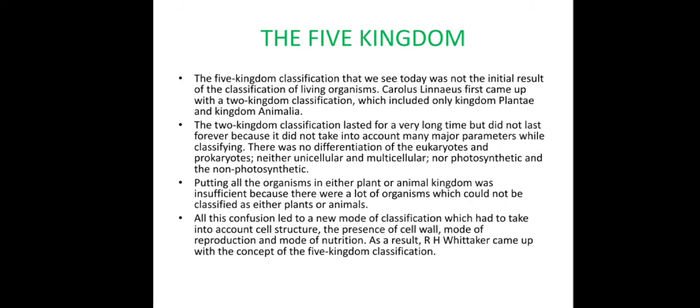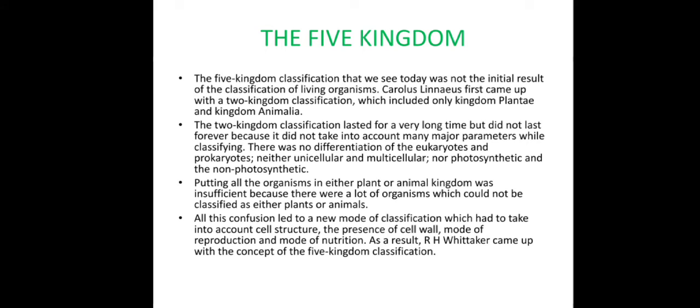The five kingdom classification that we see today was not the initial result of the classification of living species. Carl Linnaeus first came up with the two kingdom classification, which only included plant and animal kingdom. The two kingdom classification lasted for a very long time, but not forever, because it didn't take into account the major parameter of classifying unicellular or multicellular as well as photosynthetic or non-photosynthetic species. They were not able to differentiate between eukaryotic and prokaryotic cells.